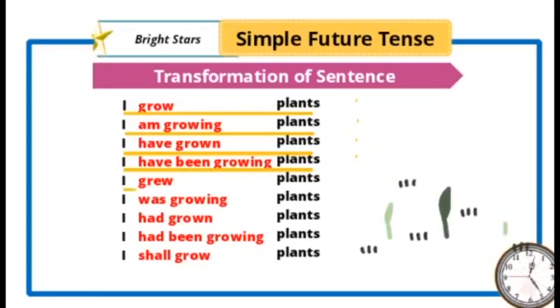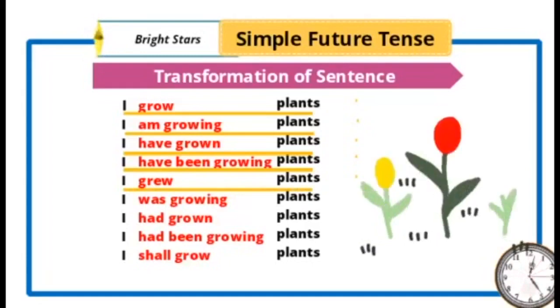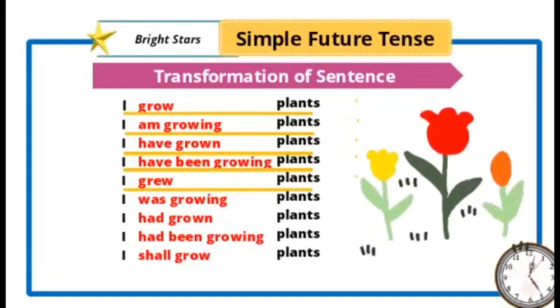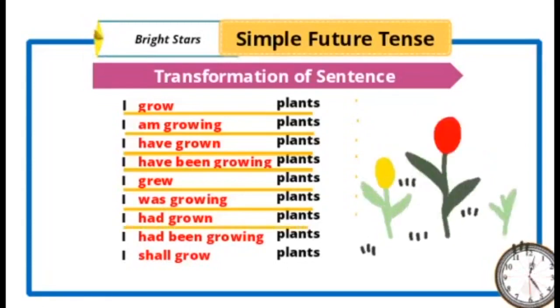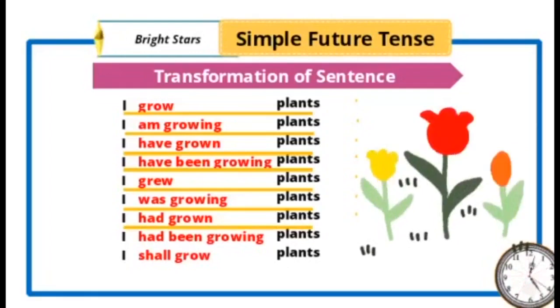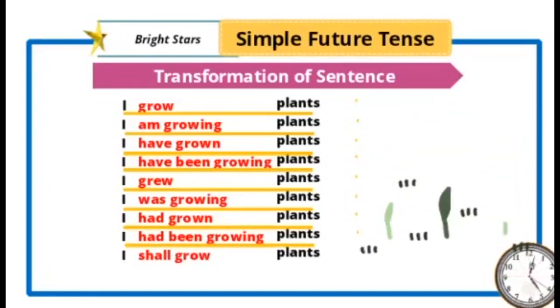Next one, "I grew plants." Grew is simple past tense. Next one, "I was growing plants," past continuous tense. "I had grown plants," past perfect tense. "I had been growing plants," past perfect continuous tense.